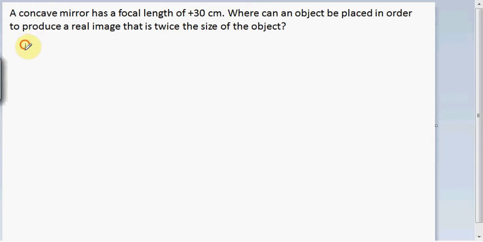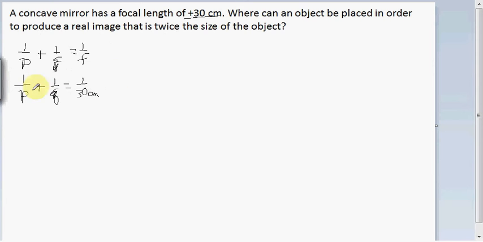That's the one that says 1 over p plus 1 over q equals 1 over f. Okay, we know what f is, that's 30 centimeters. We don't know what p and q are, so let's go ahead and put in what we got. 1 over p plus 1 over q equals 1 over 30 centimeters.